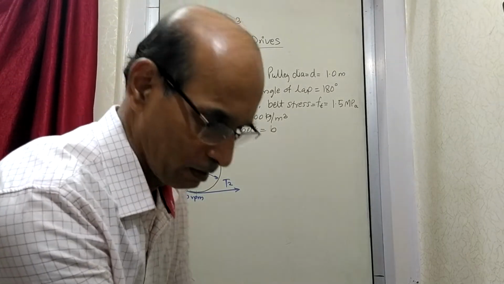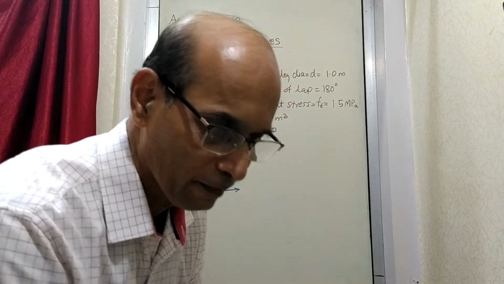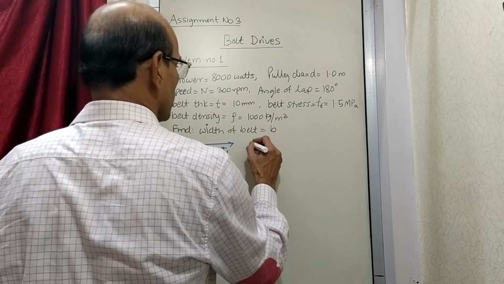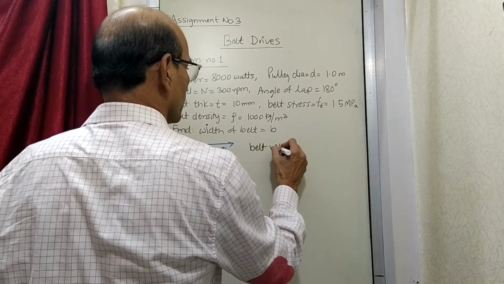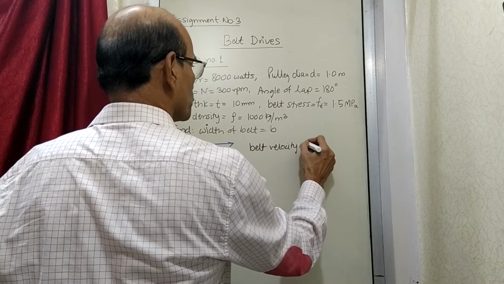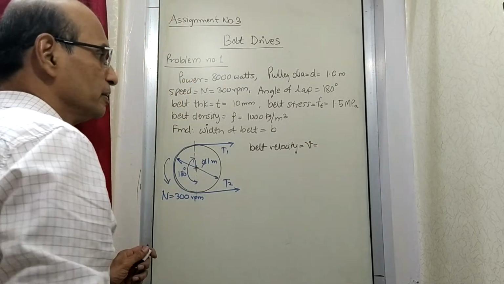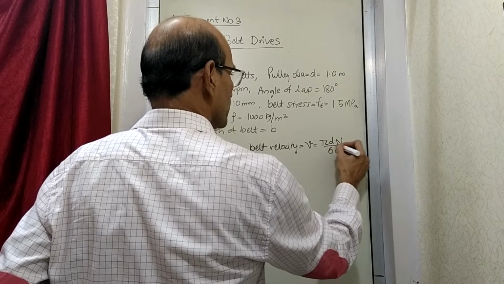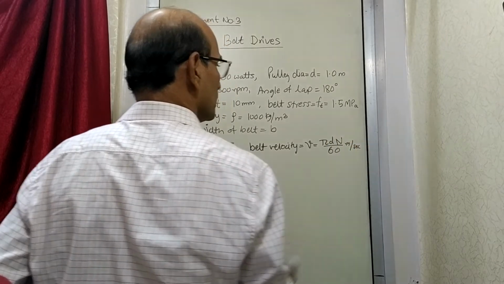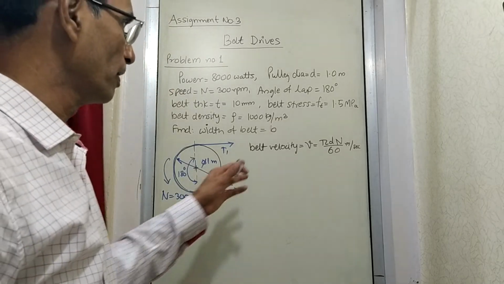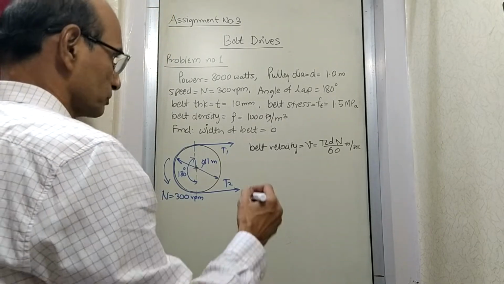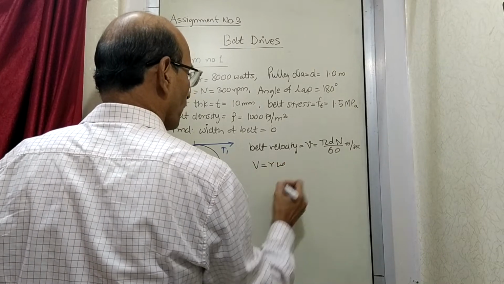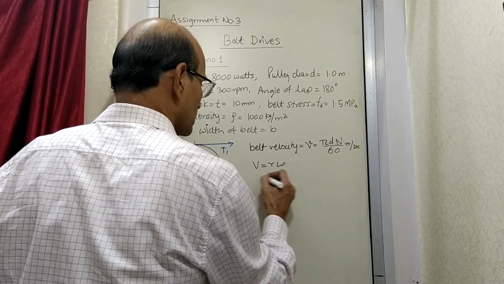So we start like this. Let's first find out the belt velocity, which is shown by V, and it is given by pi d n by 60 in meters per second. Now where this has come from: as you know, V is equal to R omega. Now let us go to omega.